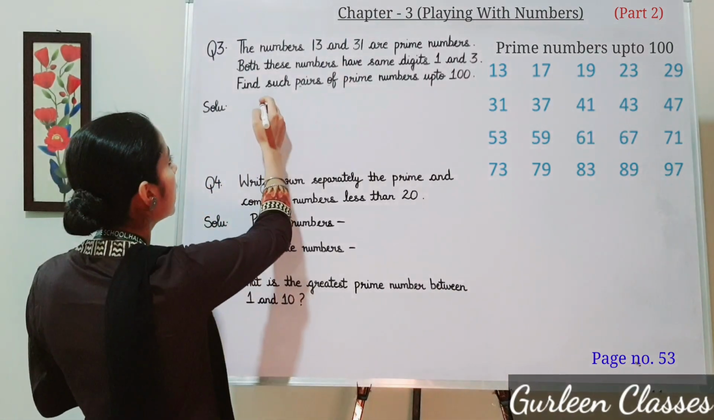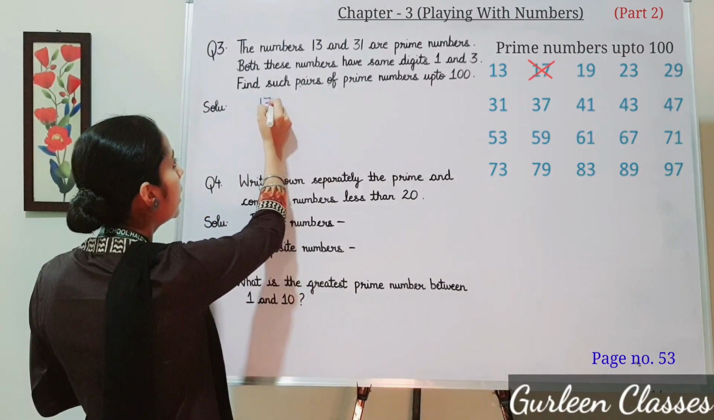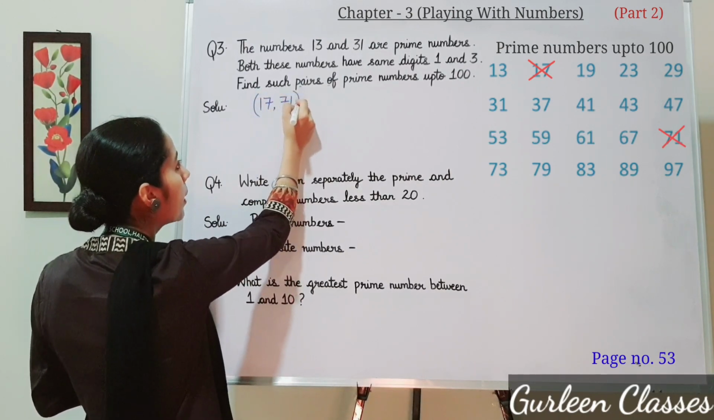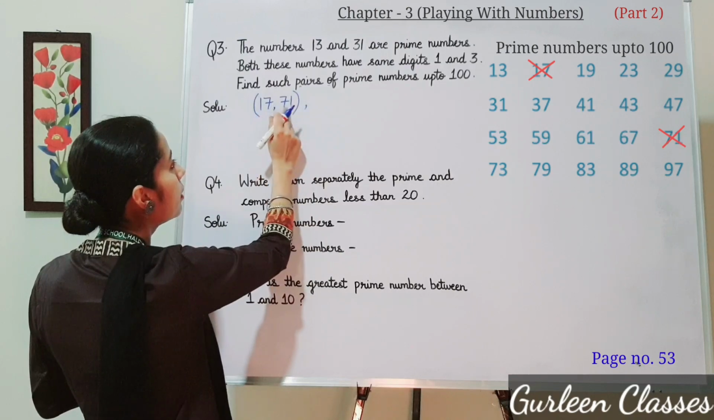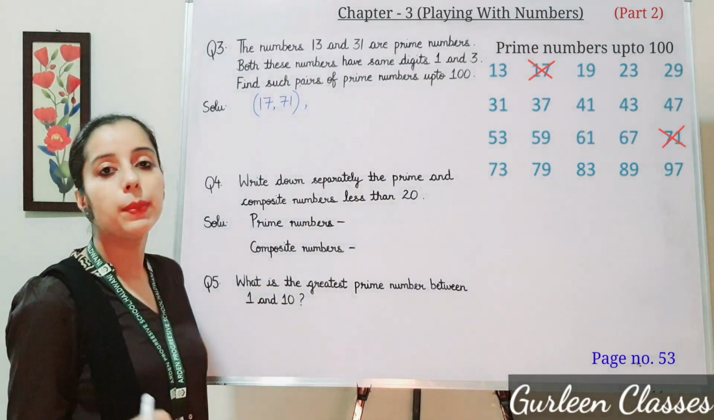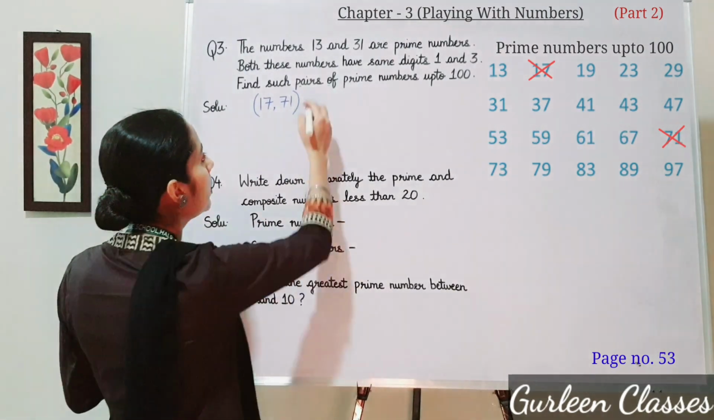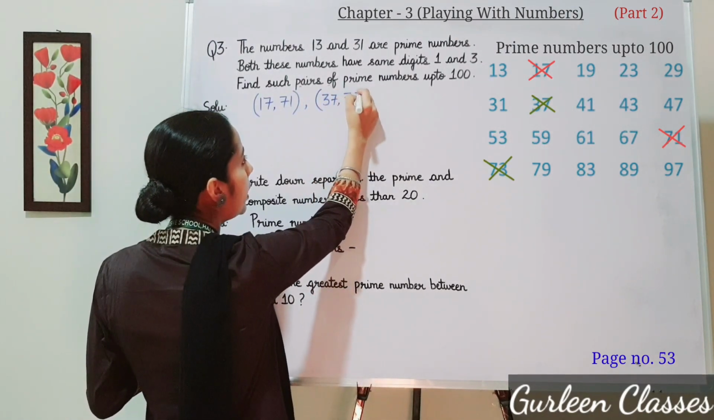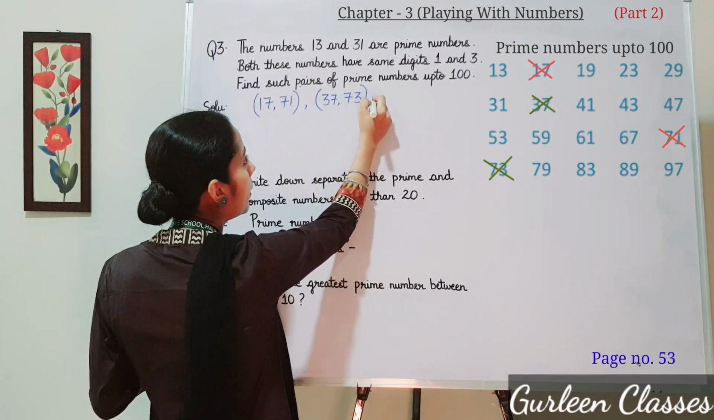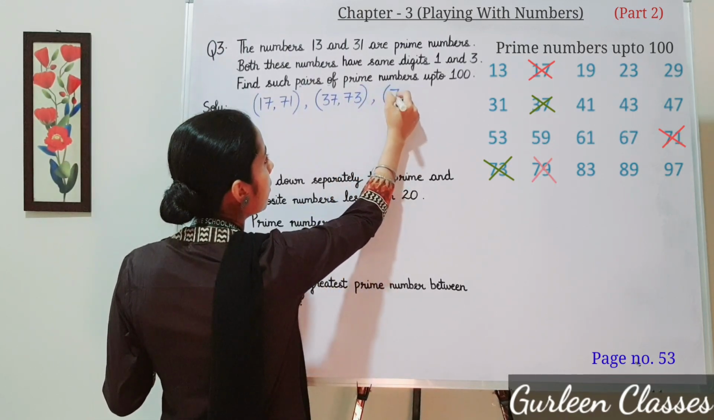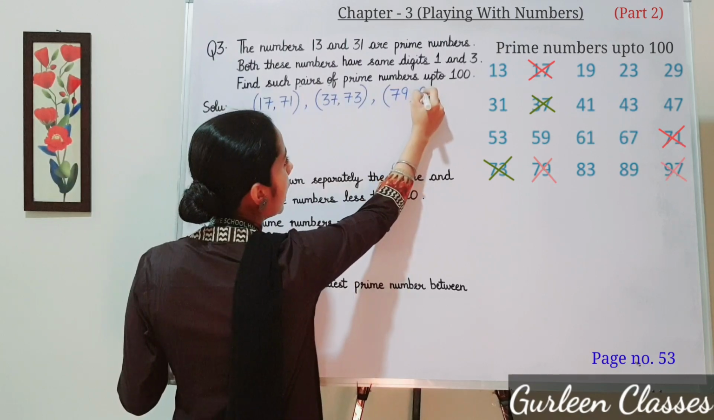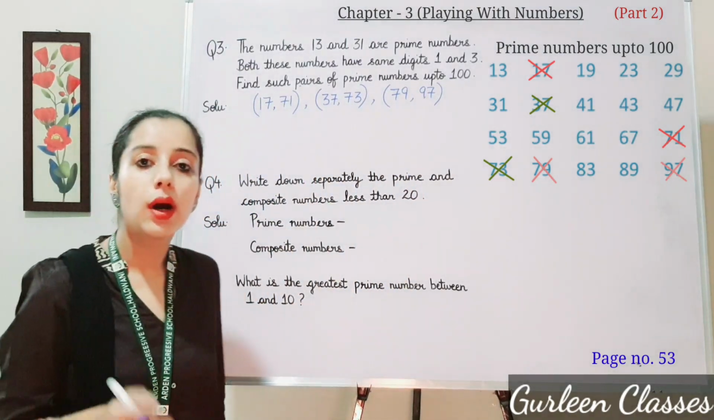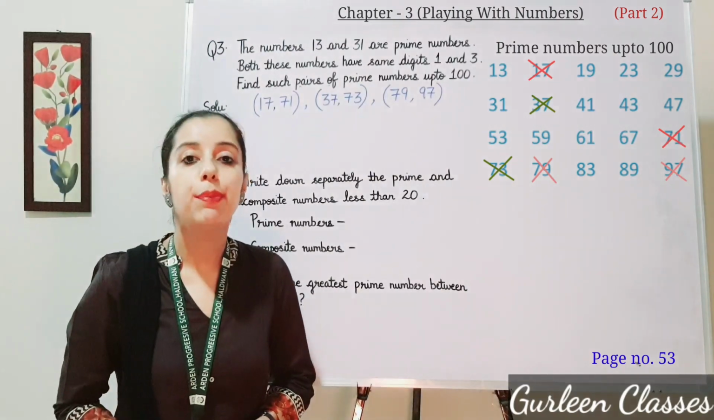So the first pair we can find is 17 and 71. Both are prime numbers. If we reverse 17, it will be 71, and both of them are prime numbers. The second pair will be 37 and 73. Another pair will be 79 and 97. So these are the 3 such pairs up to 100. If we reverse them, they will be prime numbers.